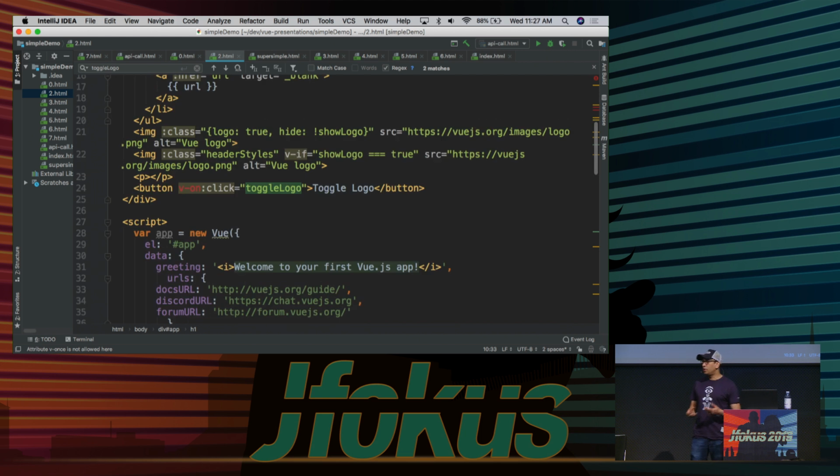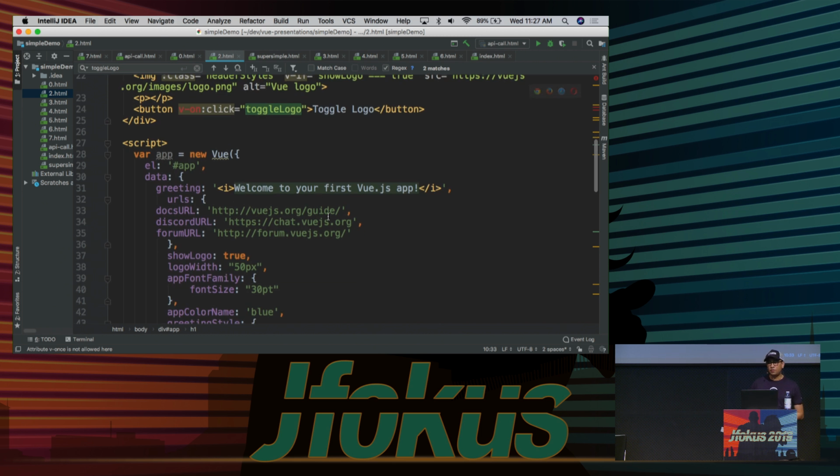Vue basically says, I'm just going to render this the first time, and then I'm not going to keep track of it. The fewer bits of data you keep track of inside your template or component, the less overhead Vue has, and your app will run a little bit faster.